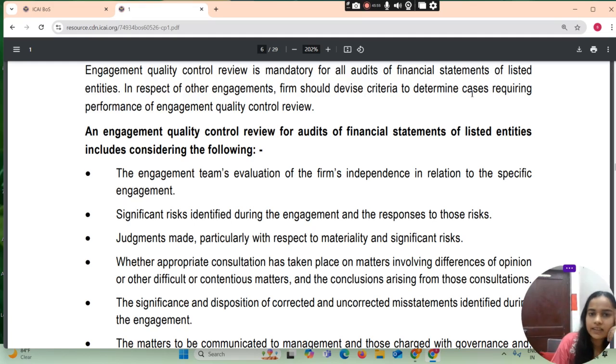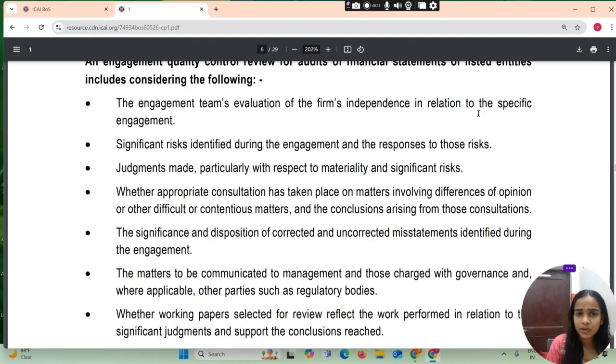An engagement quality control review करता है for audit of financial statement of listed entity include considering the following. एक engagement quality control जो है वो review करता है, same review करता है for audit of financial statement of listed entities includes considering the following. The engagement team evaluation of the firm independence in relation to the specific engagement.